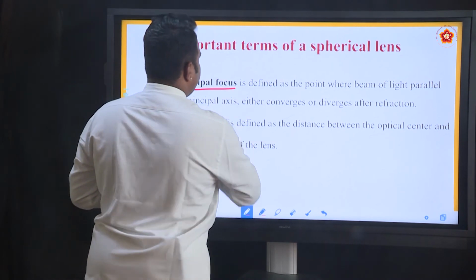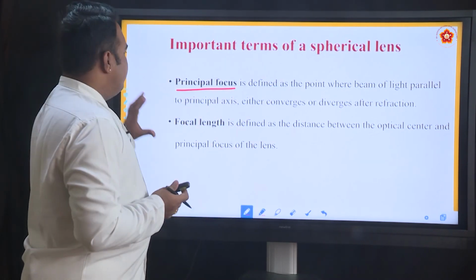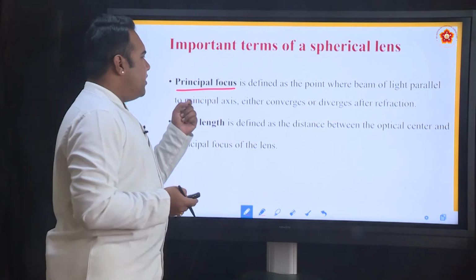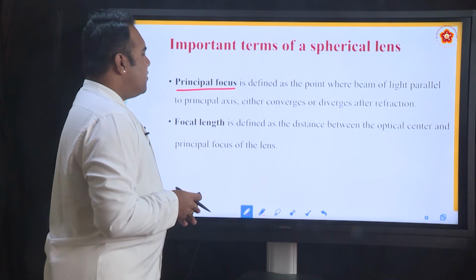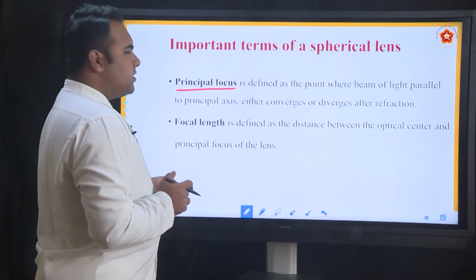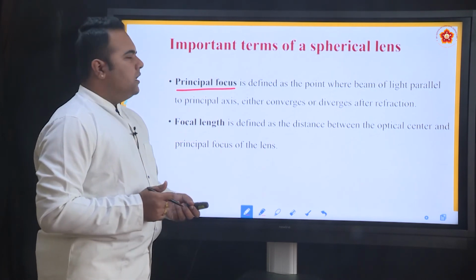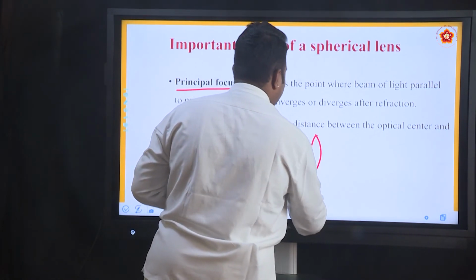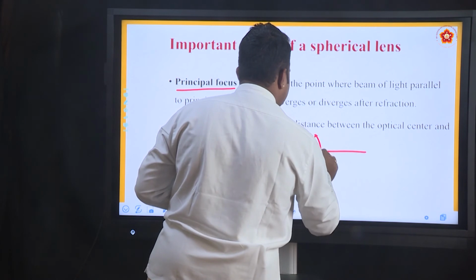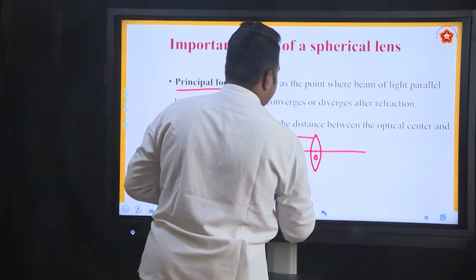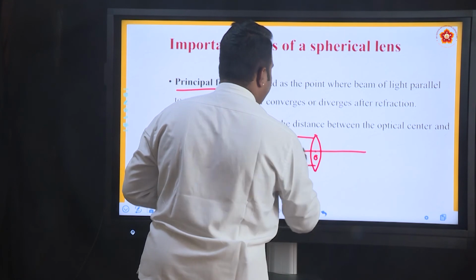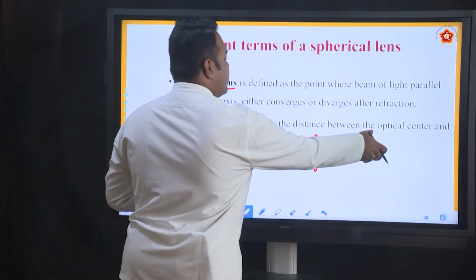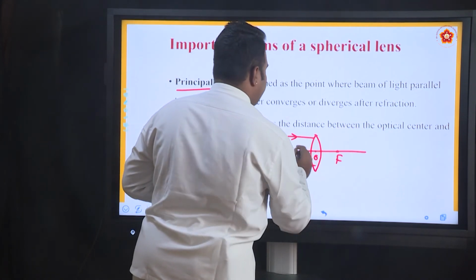Principal focus: we have defined that in a convex lens, parallel rays of light, after they refract from the lens, meet at a particular point, and that point is called the principal focus of the convex lens. A convex lens has a focus on both sides, because if you make the rays of light incident from left to right, with this taken as the optical center O, they focus on this side, and if you project the light rays from the other side, they focus on this side.